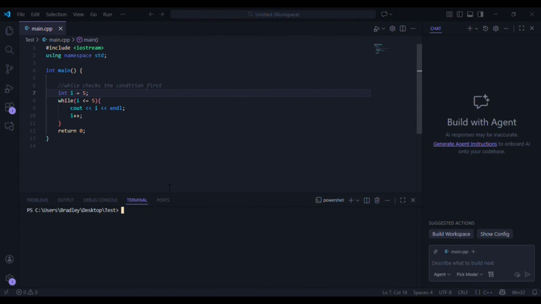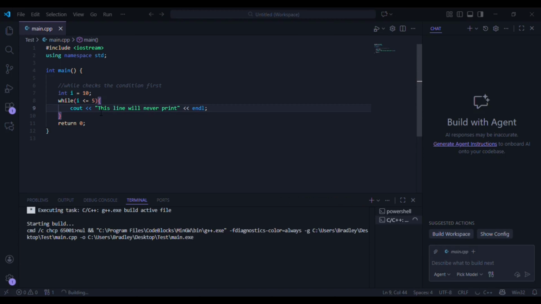So let's check if the while loop actually evaluates the condition first. How can we do that? We want to check that i is less than or equal to 5. We can change this to 10, right? And then we can get rid of these lines right here. Let's get rid of this line. And then let's change the statement here. Let's make this line will never print, right?